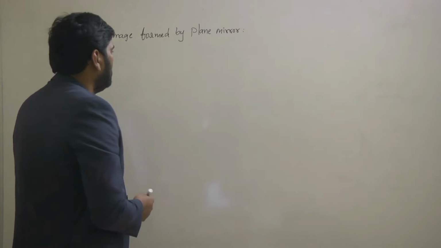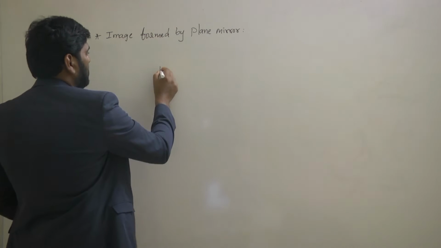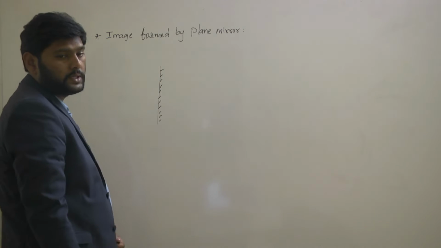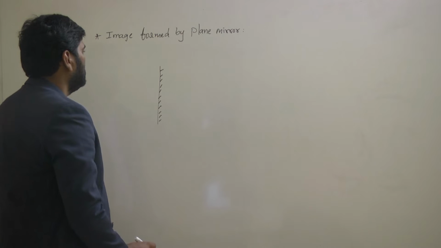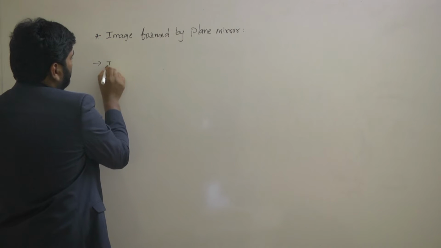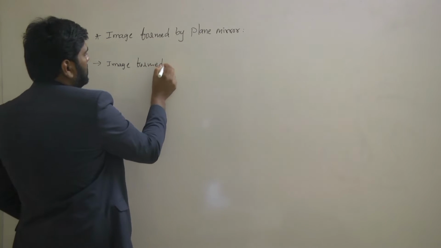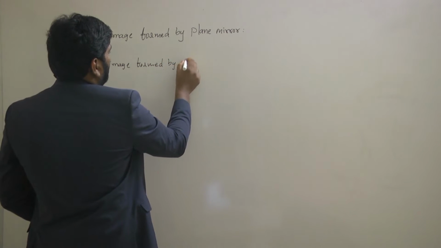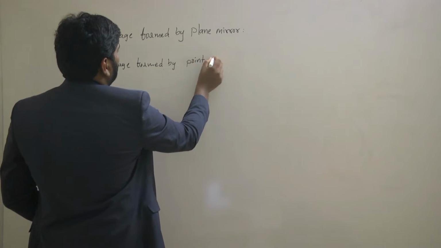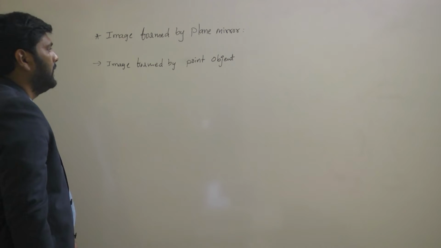Further we will take a plane mirror. This is a plane mirror. One side is coated. Now first of all let's see image formed by a point object. Let's see first for point object. Image formed by the mirror for point object.